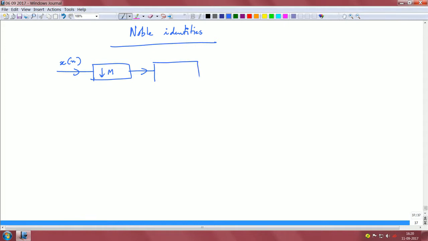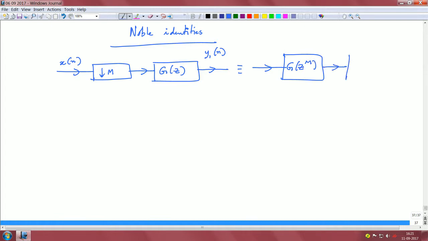So, let us consider the first case. We are downsampling by m followed by filtering, and let us say this interim signal is y1 of n, and the question is if this is equivalent to filtering first through some filter followed by downsampling.